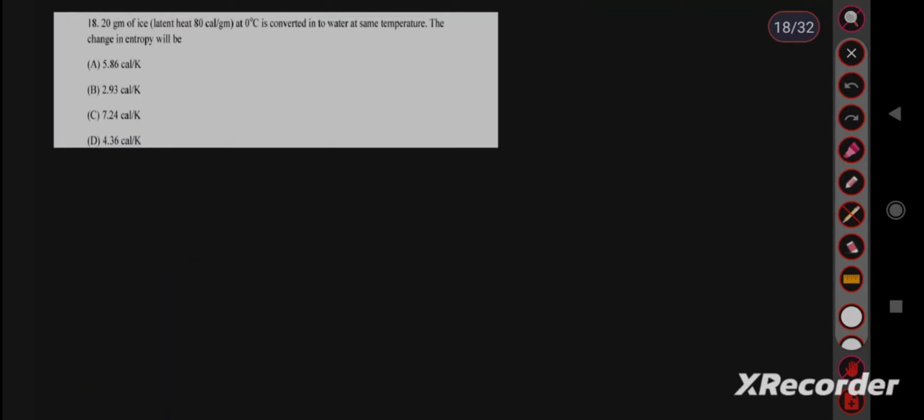Here temperature is the same, so the change in entropy delta S equal to mL upon T, where m is the mass 20 gram, L is the latent heat 80 calorie per gram, T is the temperature 0 degree Celsius. If we convert it into Kelvin, it is 273 Kelvin. After solving this we will get 5.86 calorie per Kelvin. So option A is the right answer. Then move to the next question.